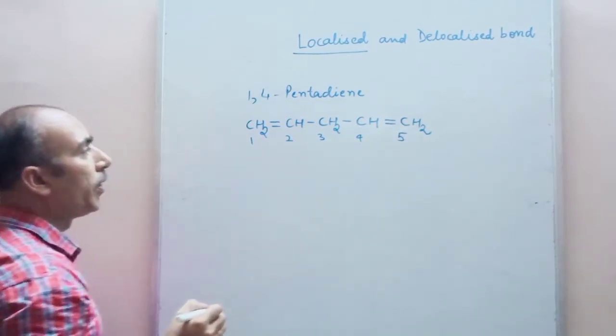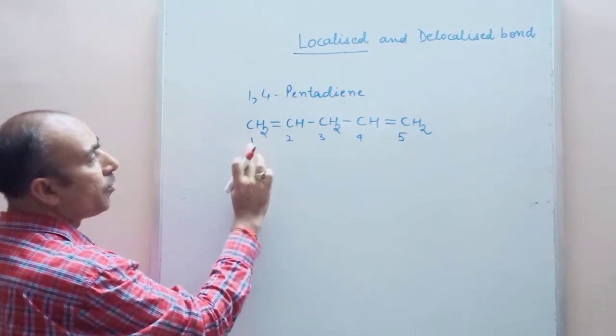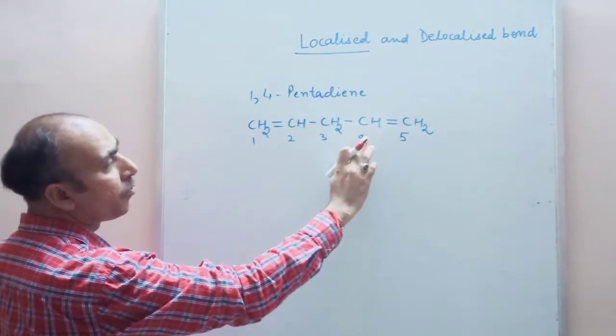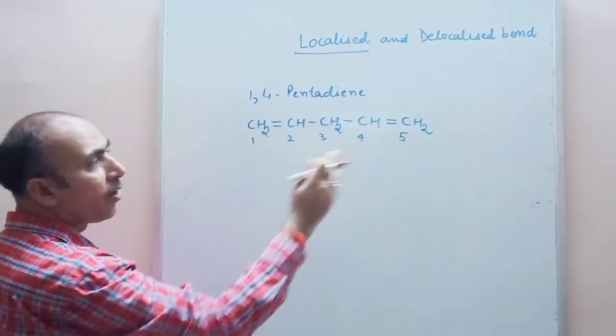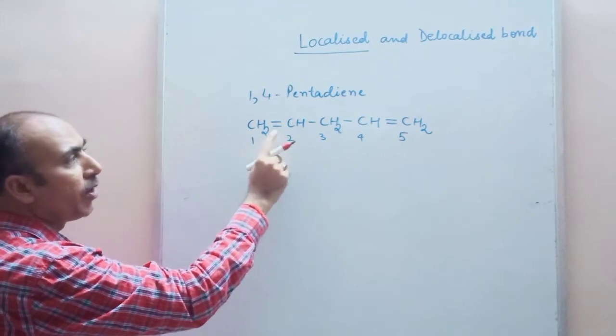In 1,4-pentadiene, the pi electrons present between C1 and C2 do not move towards the C4 or C5 carbon. Why are they not moving towards C4 and C5? Why are they confined only between C1 and C2?